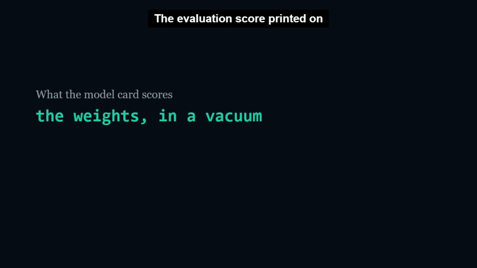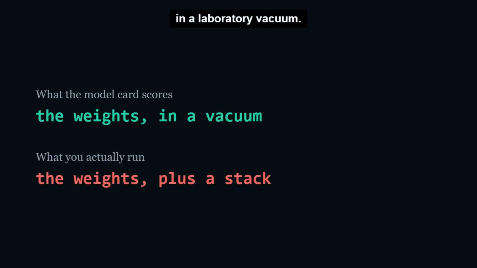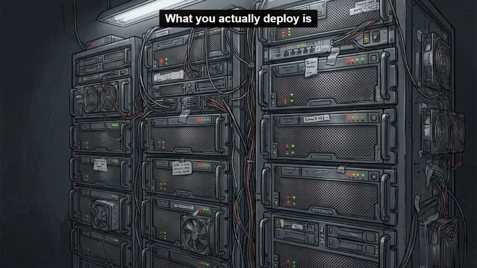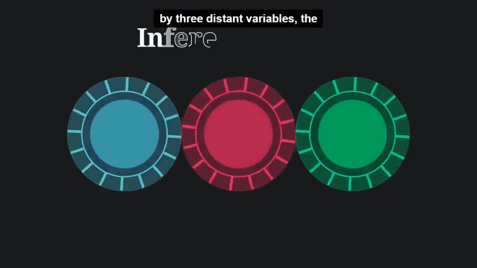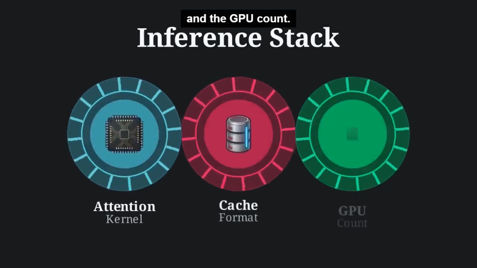The evaluation score printed on a model card describes the behavior of the raw weights in a laboratory vacuum. What you actually deploy is a completely different piece of software. Your production logic is governed by 3 distinct variables: the attention kernel, the cache format, and the GPU count.